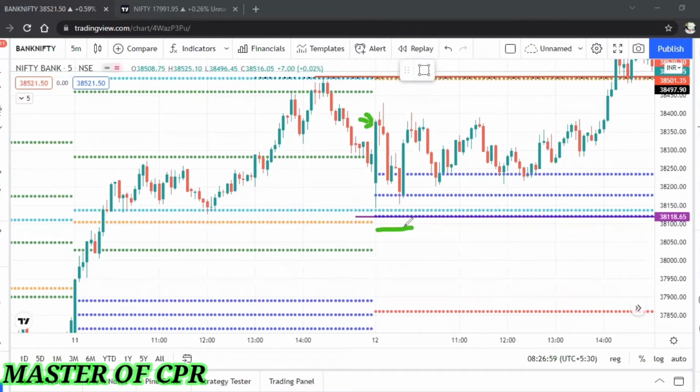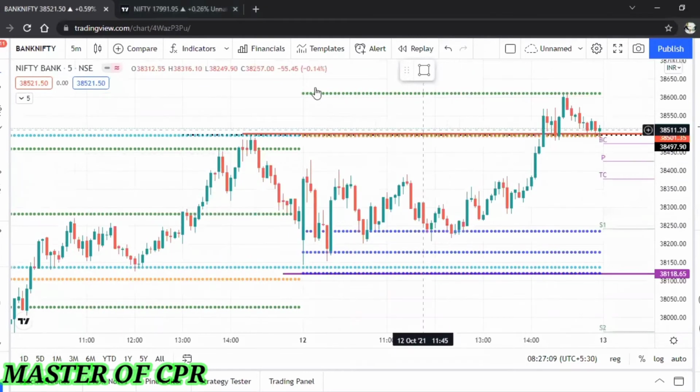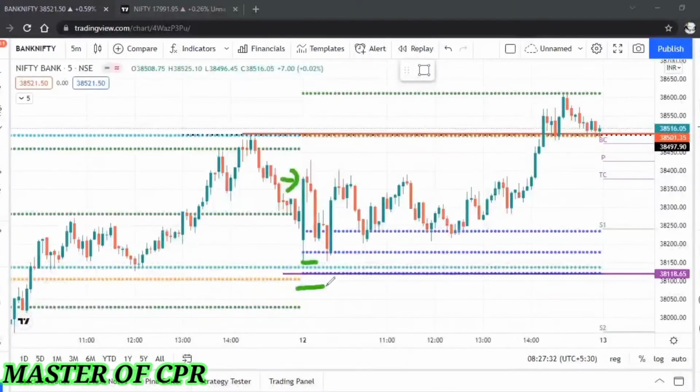Suppose if you have entered here also, where will you keep your stop loss? We can't keep the stop loss under the bar because it will become a big stop loss. We can keep our stop loss below the central pivot point. It's the safest stop loss because it's a powerful support and resistance. Suppose if you entered here, where is the target? In morning sessions, pivots are very important. They can act as support and resistance.